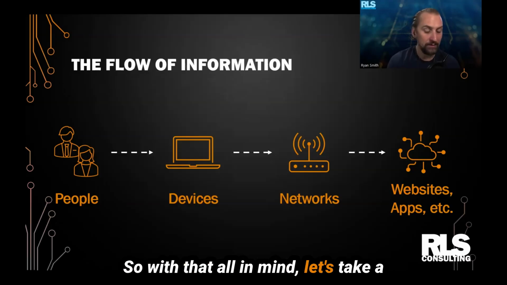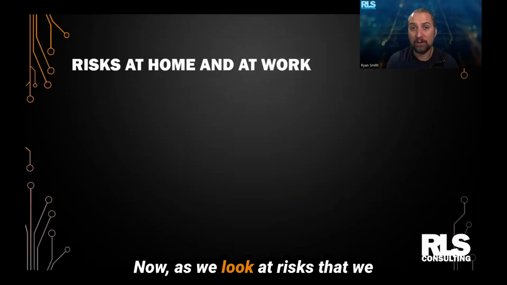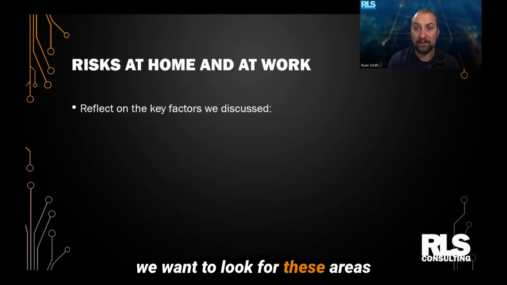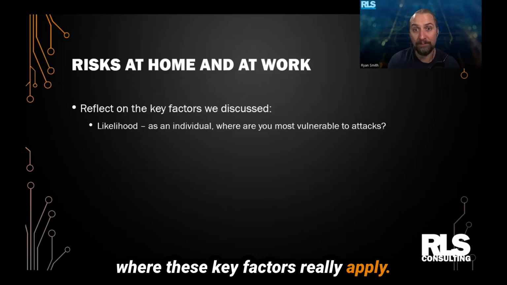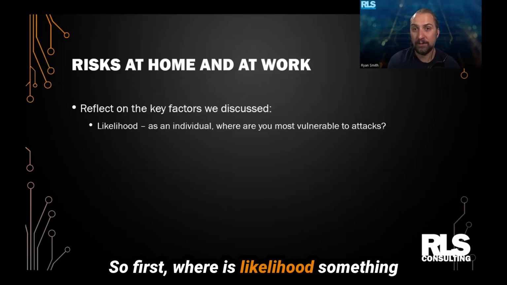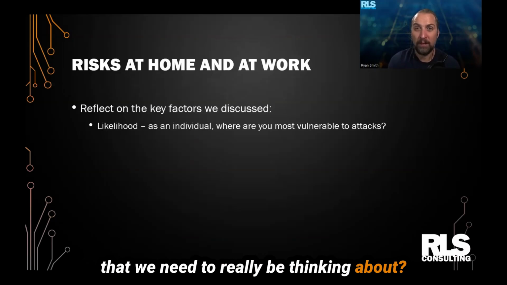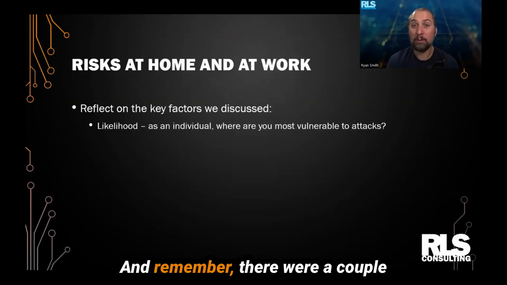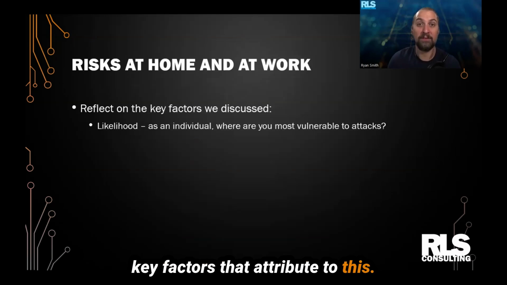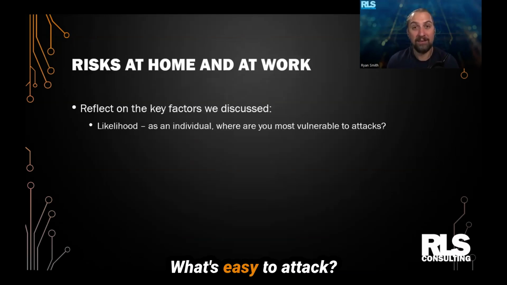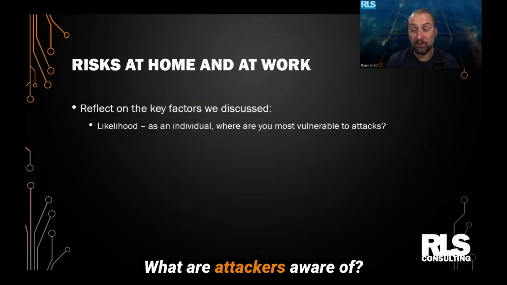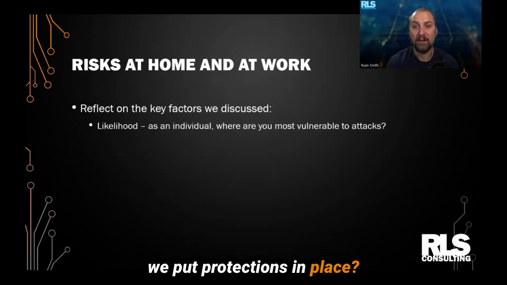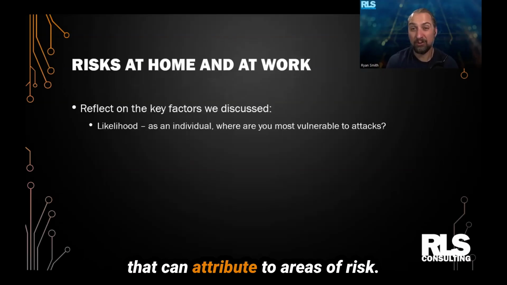So with that all in mind, let's take a moment to think back at this. Now, as we look at risks that we might have at home and at work, we want to look for these areas where these key factors really apply. So first, where is likelihood something that we need to be thinking about? Where are we more vulnerable or where do we have these weaknesses? And remember, there were a couple key factors that attribute to this. What's easy to detect, what's easy to attack, what are attackers aware of, and where maybe are we missing some protections, or where could we put protections in place? And so these are the different things that can attribute to areas of risk.